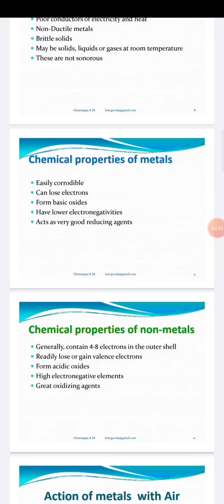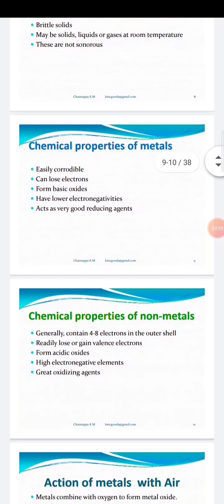Another chemical property of metals is that they donate electrons, they lose electrons, so they usually become positive ions, like H+. Next, most of the metals form basic oxides. For example, sodium reacts with oxygen to become sodium oxide, calcium reacts with oxygen to form calcium oxide CaO, and magnesium reacts with oxygen to form magnesium oxide MgO. These are basic in nature, which is why they act as basic oxides.